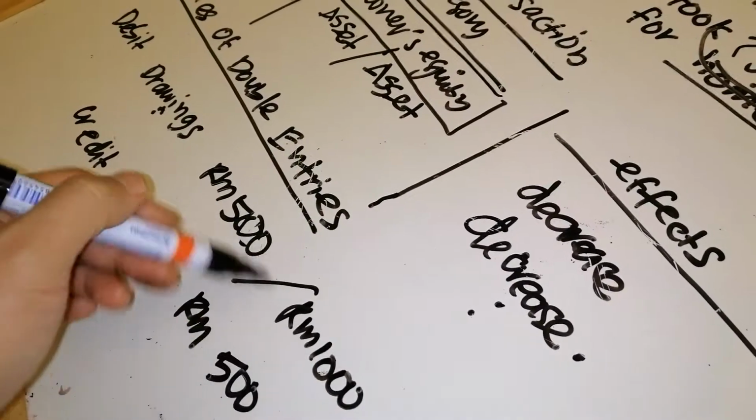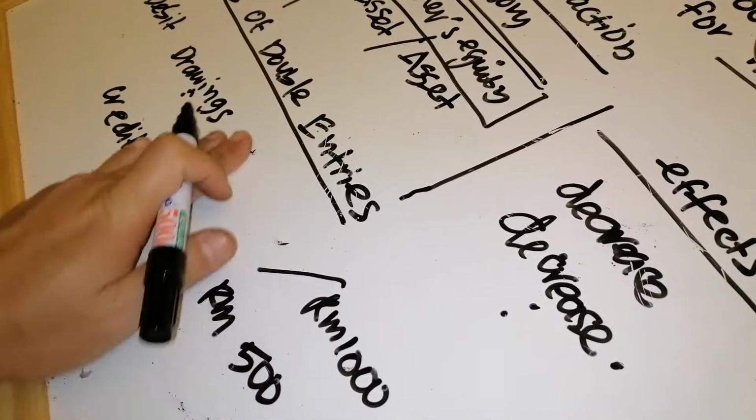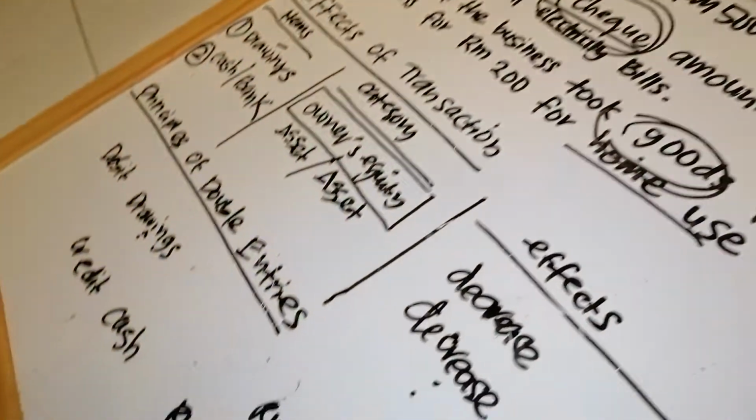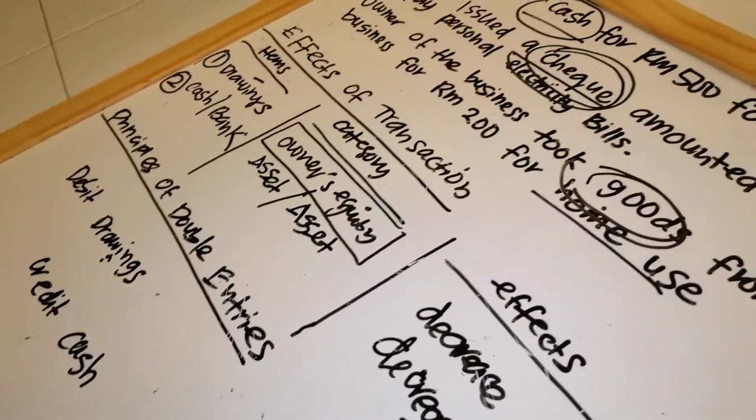RM1,000. This is one example only. You don't have to do it like this. You must change the figure, 1,000, according to your transaction. Okay. Second is bank under asset.